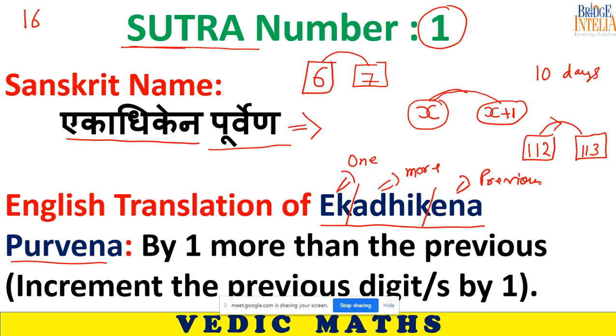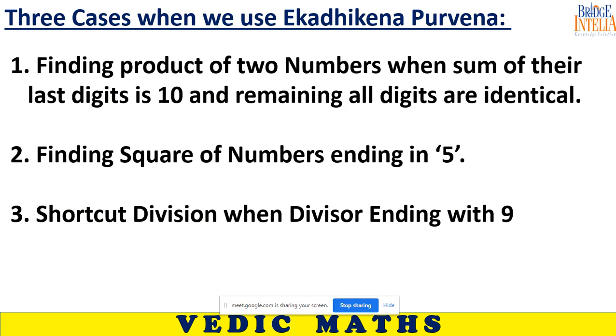When we say a sutra, we are talking about a particular strategy. Now we are going to have a look at some tips and tricks in which you would be given a number. You have to simply find the next number and do something. What you have to do, we will see. This first sutra of Ekadhiken Purven is used in 3 cases, 3 techniques. So today we are going to learn 3 different techniques.